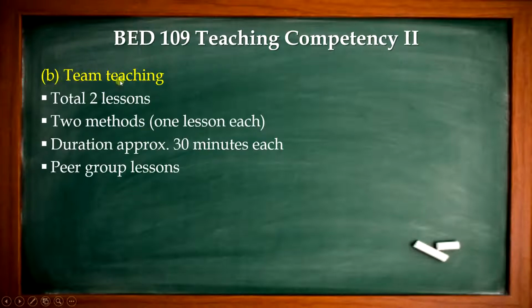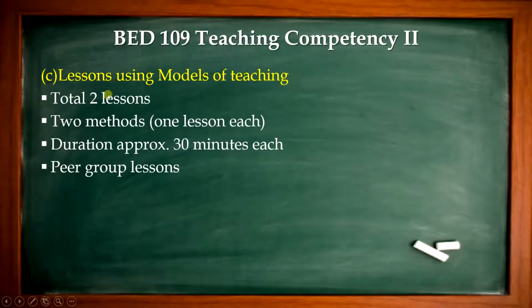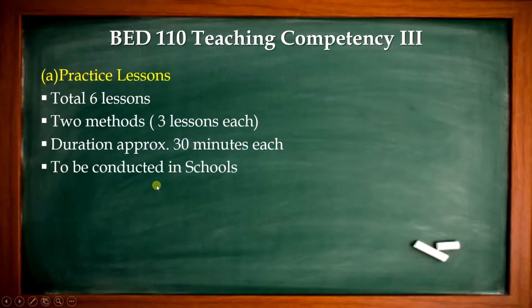The second type, B, is team teaching. 2 lessons, 2 methods, one lesson for each method. The duration will be 30 minutes and it will be conducted in the peer group, that is in the college itself. C is lesson using models of teaching. These models of teaching may be a new concept for you. It will be oriented in the course. In total, 2 lessons based on the models of teaching, one lesson for each method. The duration will be 30 minutes and it will be conducted in the peer group.